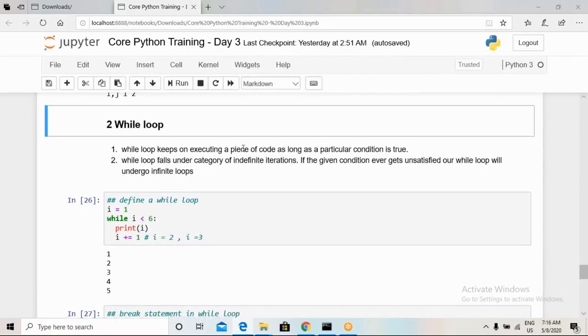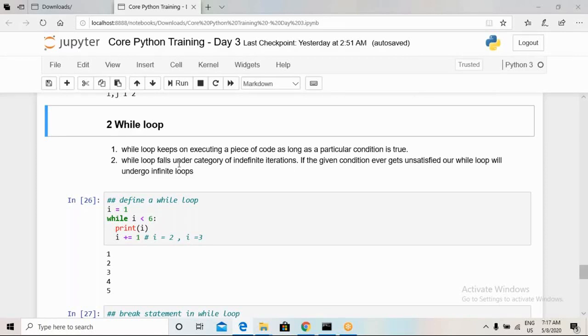Here we can see that a while loop keeps on executing a piece of code until a particular condition is true. In a while loop, on each and every iteration, it will check whether that particular condition is true or not for that iteration. If the condition is true, only then the piece of code written inside that while loop will get executed. If the condition is false, then the loop will break.